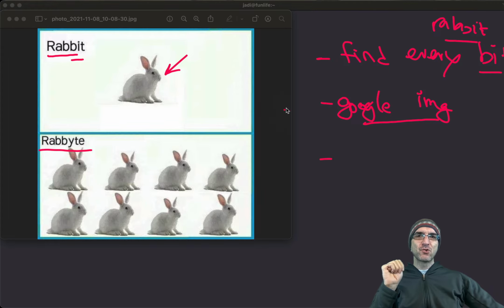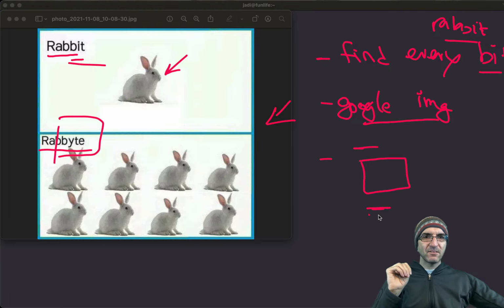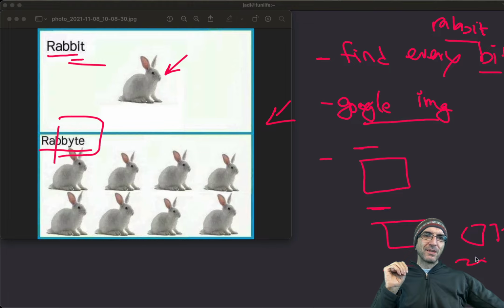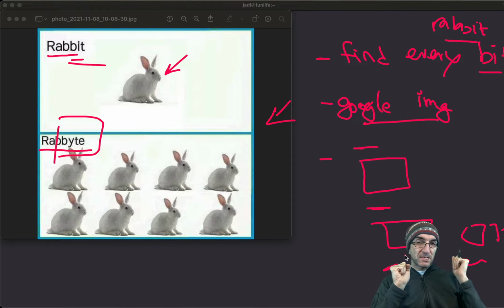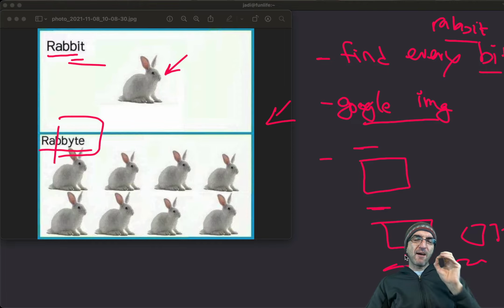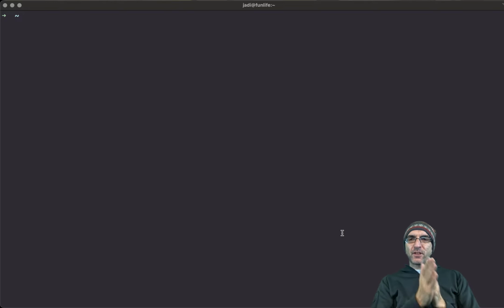Then we need to create something like this template. The word is here. One instance of the image is here. Then the word is here, but it ends in byte instead of bit. And 8 instances of the image here. This will create our automatic programming meme generator for every possible word which is there. It maybe looks difficult, but it's not.